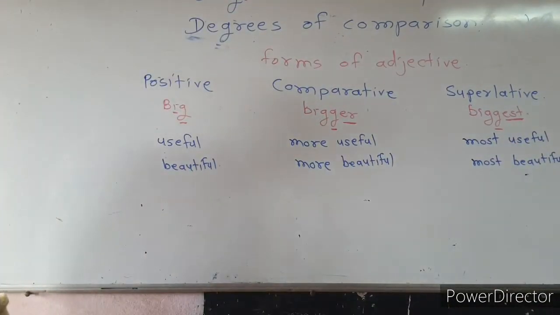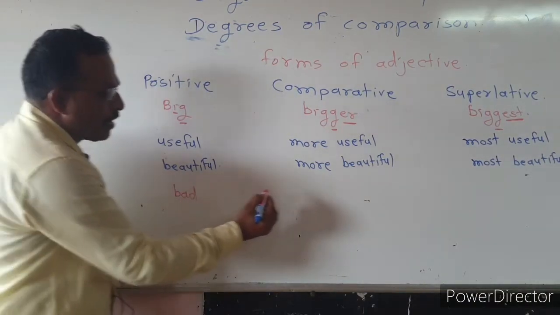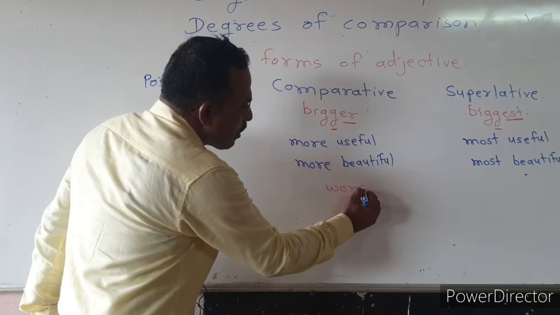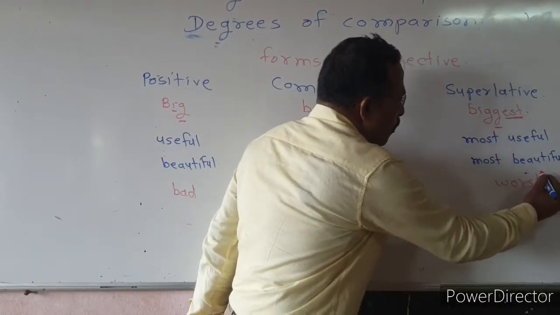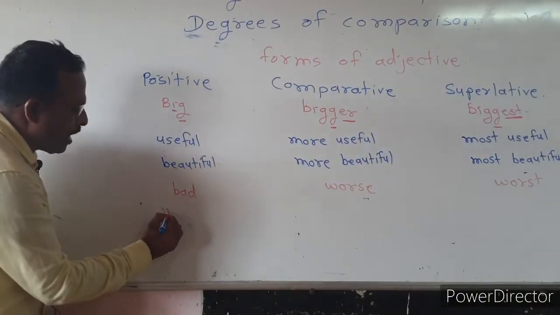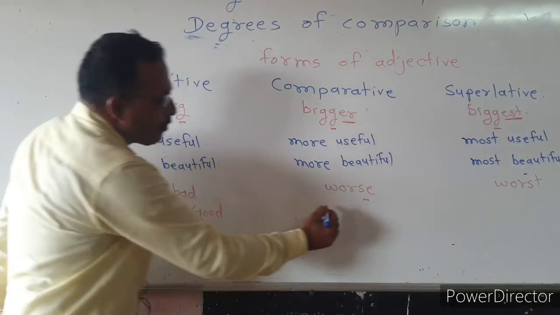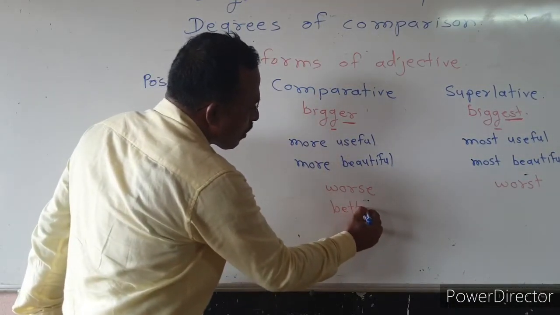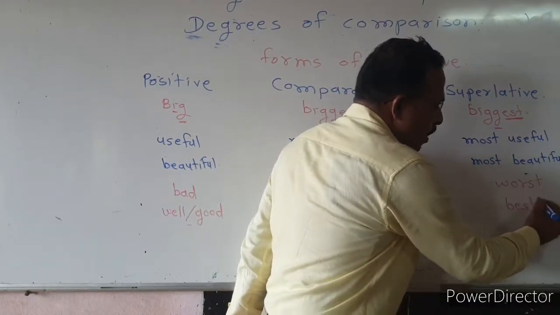Irregular adjective such as bad becomes worse in comparative and worst in superlative. Well or good becomes better in comparative and best in superlative.